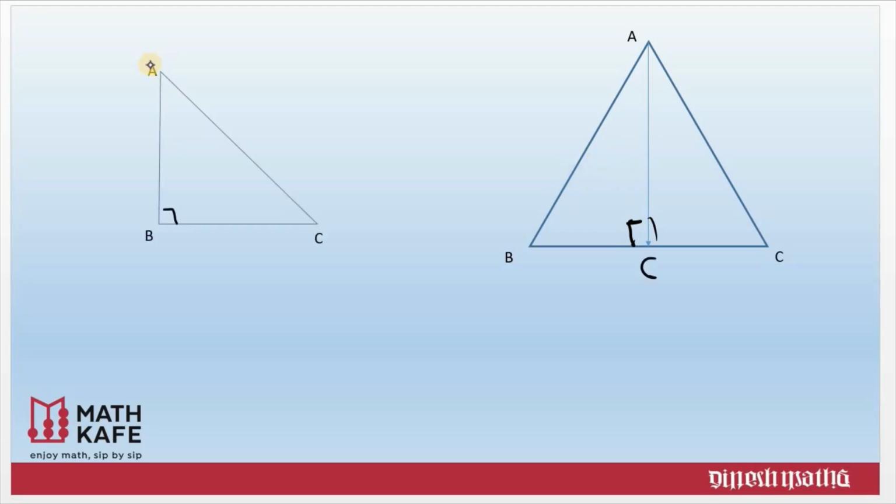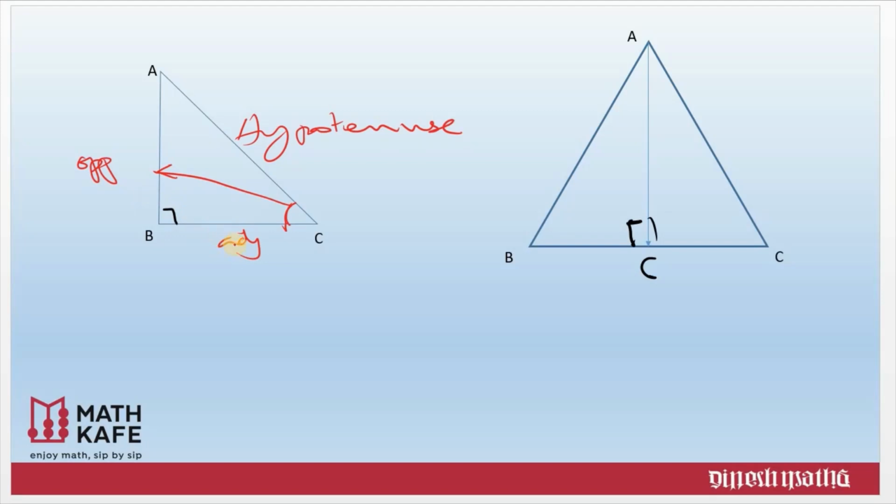Let us consider this particular right triangle ABC. Clearly, angle B is 90 degrees. As you know, the side opposite to the right angle is the longest side, and we call it the hypotenuse. Now we are going for some reference terms. I'm taking angle C. With respect to angle C, which is my opposite side? AB is the opposite side, and BC will be what? Near to C, so it is the adjacent side.